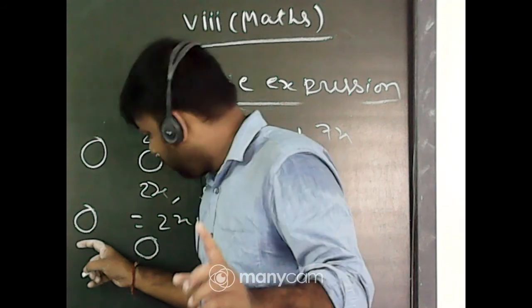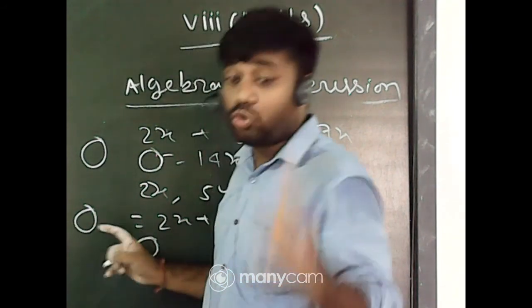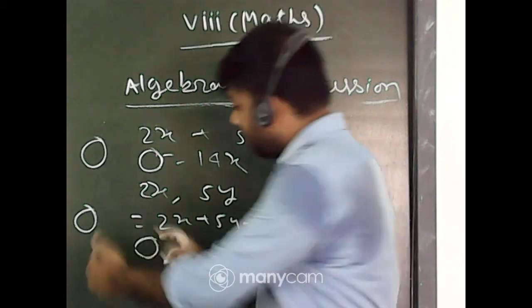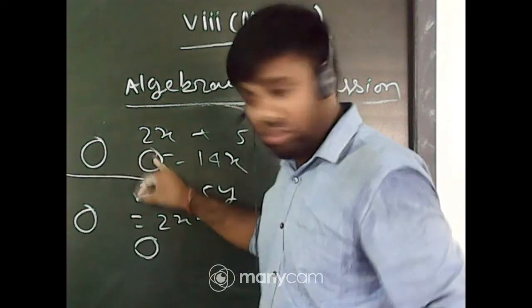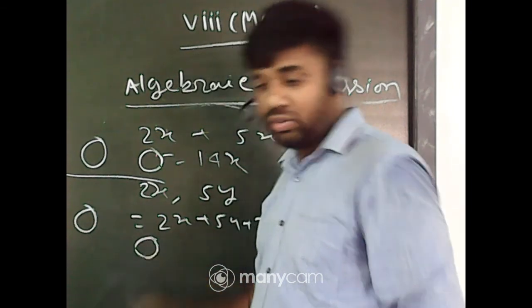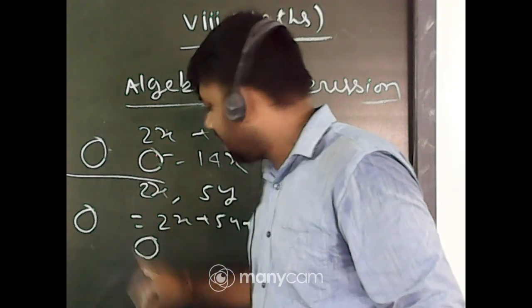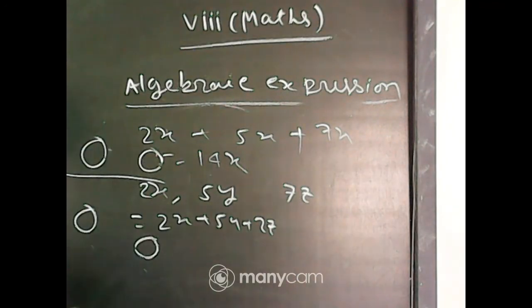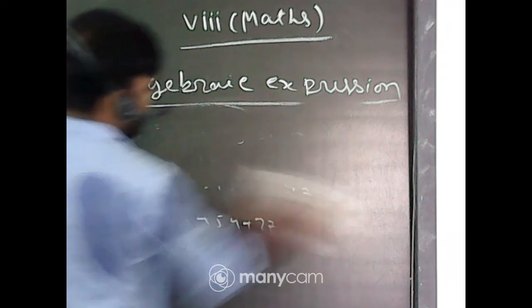What is the sum of these two? You can say 1 mango plus 1 jackfruit, not 2 mangoes, not 2 jackfruit. You cannot add them. In case of the first, 2 mangoes, but here 1 jackfruit plus 1 mango. So these are like terms, these are unlike terms. Got it, everyone? Like terms, unlike terms concept.